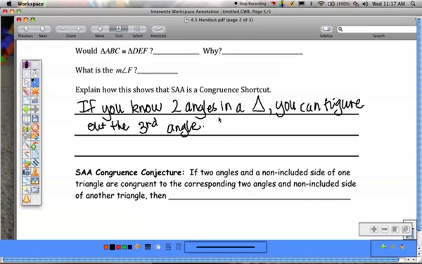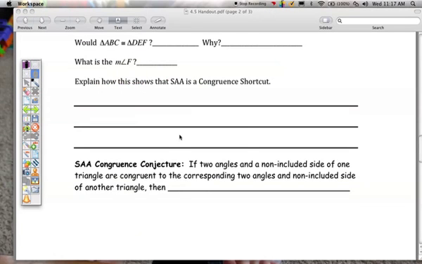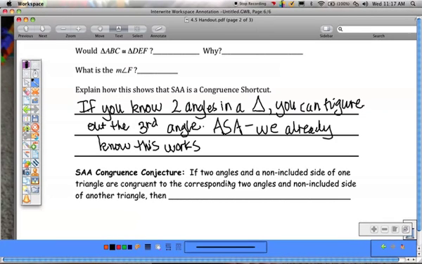And after we figured out the angle, we had angle, side, angle, and we already knew this worked. So again, all we did is we figured out the missing angles, and by angle, side, angle, it worked. So side, angle, angle must also work. So then the congruence conjecture: if two angles and a non-included side, so it's not between the angles, of one triangle are congruent to the corresponding two angles and non-included side of another triangle, then the triangles are congruent.